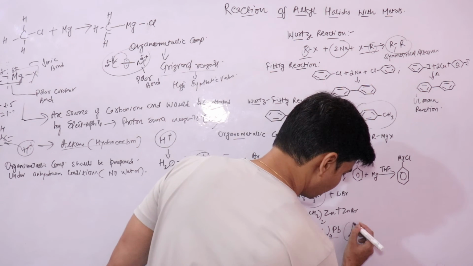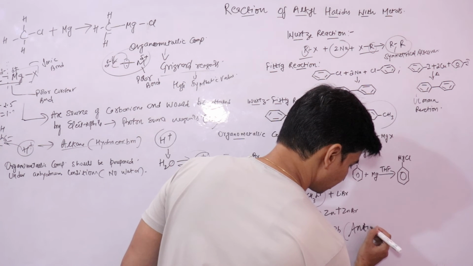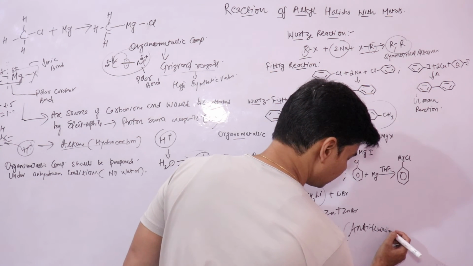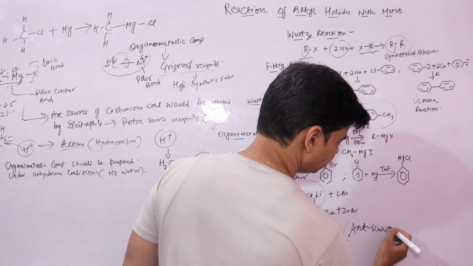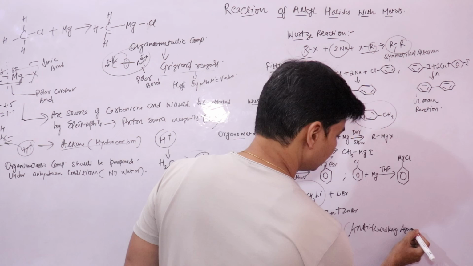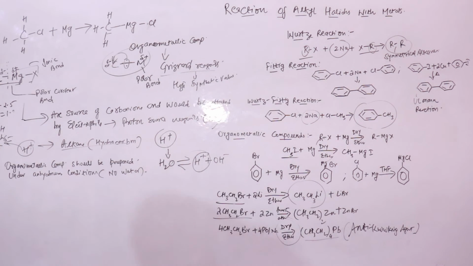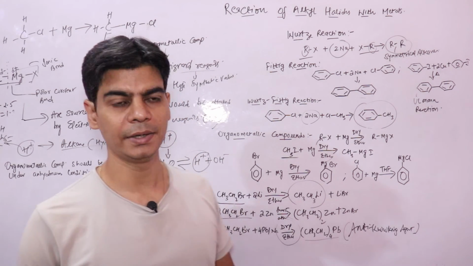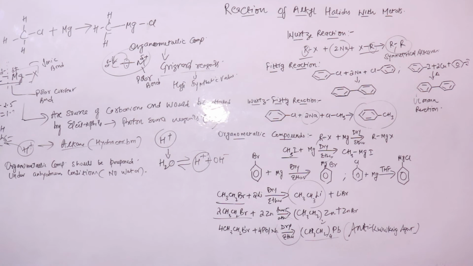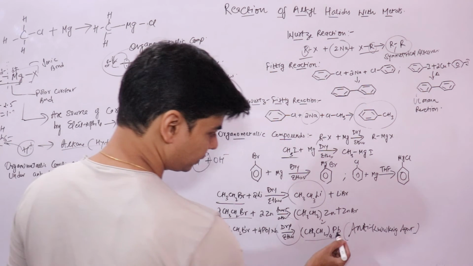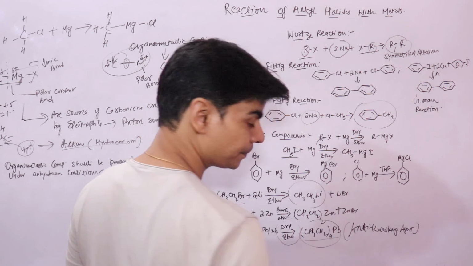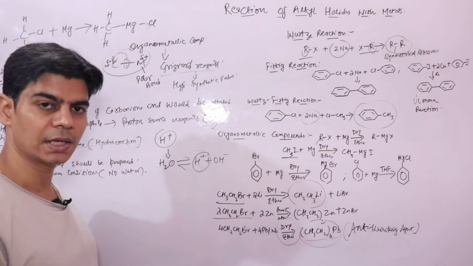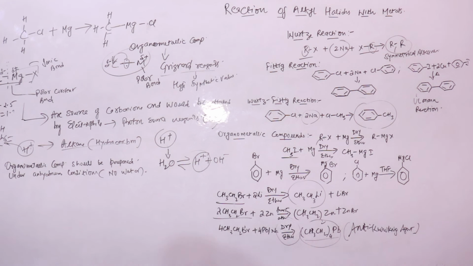It is used as an anti-knocking agent in gasoline, which is used as a fuel in engines. Just remember that tetraethyl lead is used as an anti-knocking agent in gasoline, and gasoline is used as a fuel in automobile engines. I hope this is clear.